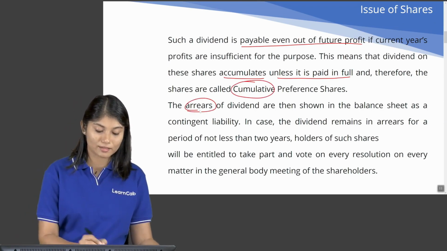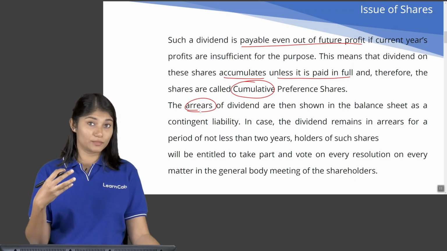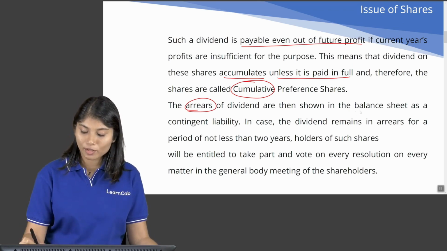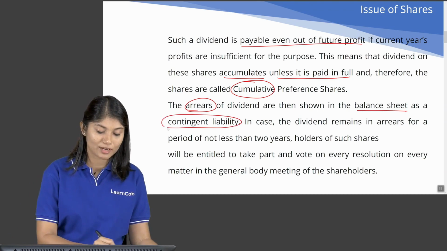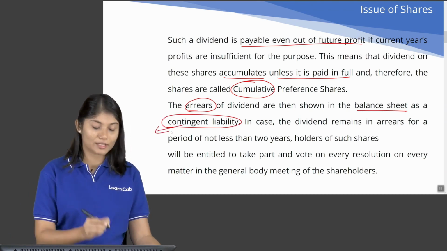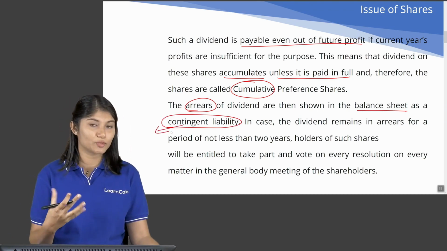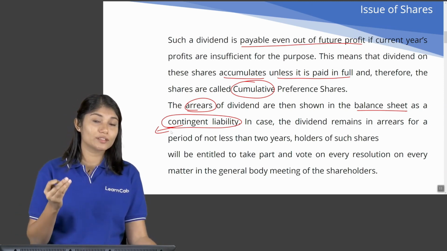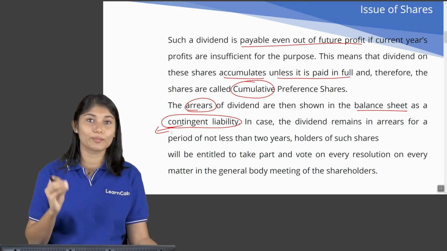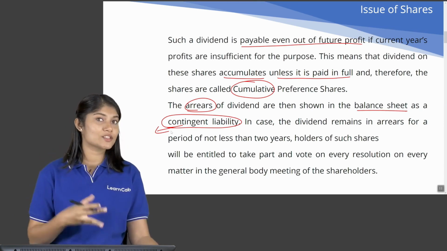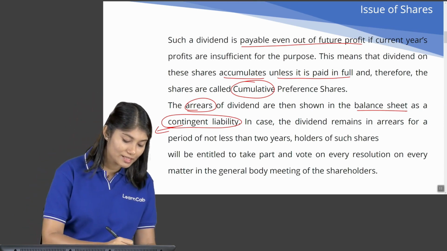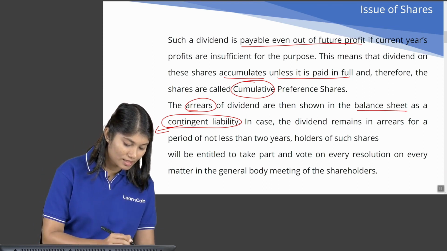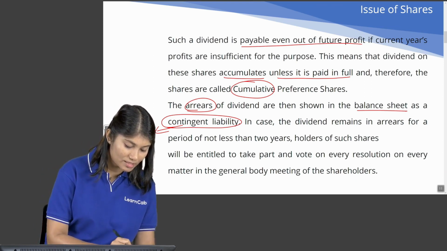And these arrears, means the dividend which you have not paid, the payable dividend, that will appear in your balance sheet as a contingent liability. Now, you all have studied what is contingent liability. It is a liability which may or may not occur depending on the happening or non-happening of one particular event. Now, in this case, what is the event? In this case, the event is profit.